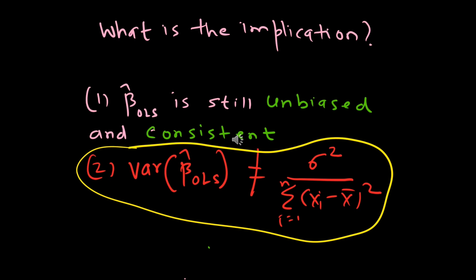The problem is that the variance of beta hat OLS is no longer sigma square upon summation xi minus x bar square, as it would have been had the correlation between error terms been equal to 0.